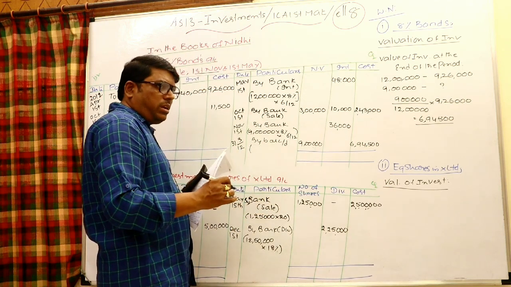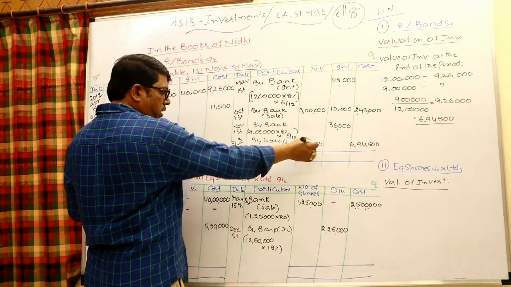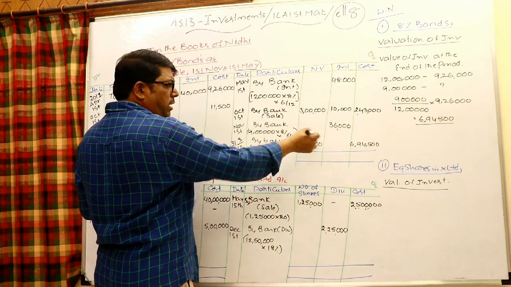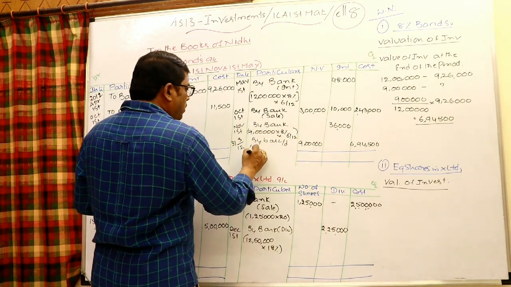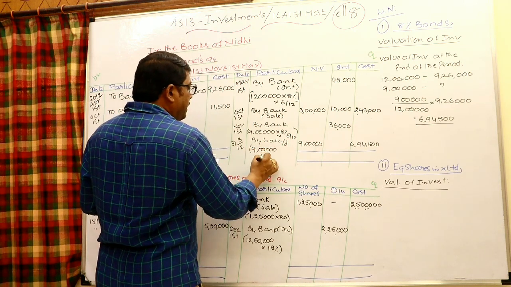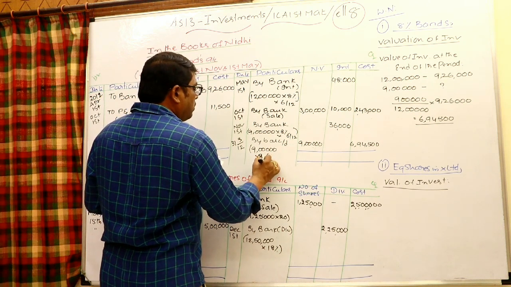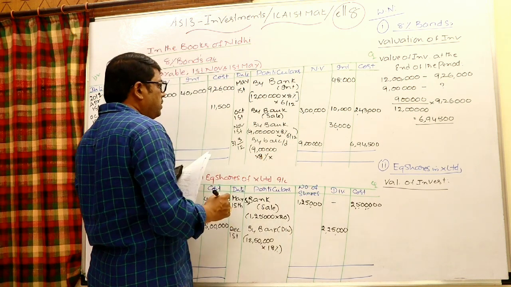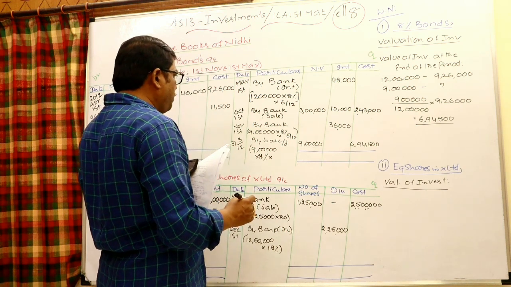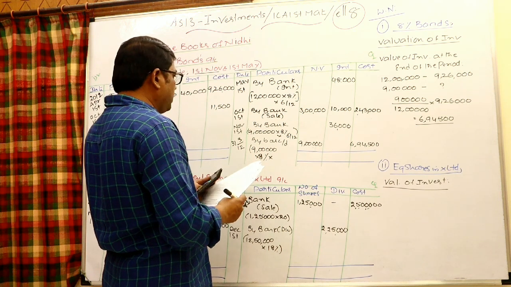Moreover, here you have to take the accrued income. It has to go to the P&L account of this year. Accrued income to income, in the income by accrued income. Otherwise, you can take it like a balance also, no problem. 9 lakhs into 8% into how many months? Actually, earlier interest payment was done on which date? The payment was done on November 1st.